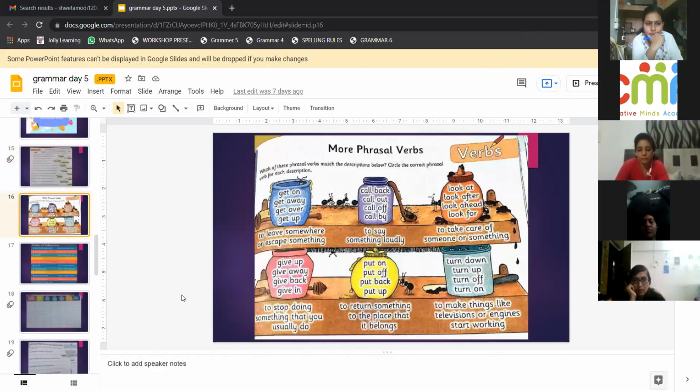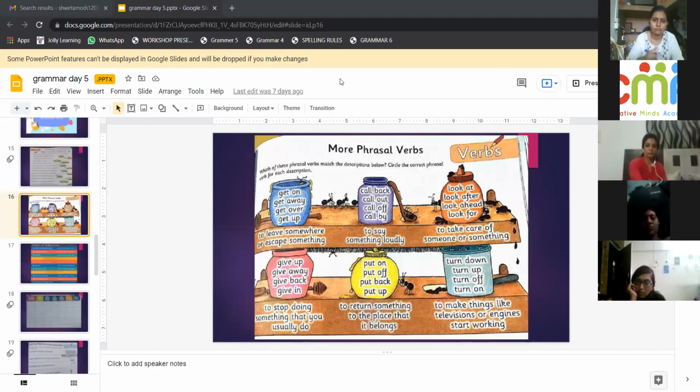Okay, can you tell me which meaning goes with which word? Because these are more than one word, we call it a phrase, and because it includes a verb, we call it a phrasal verb. To leave somewhere or to escape something means what? Get away. To say something loudly?